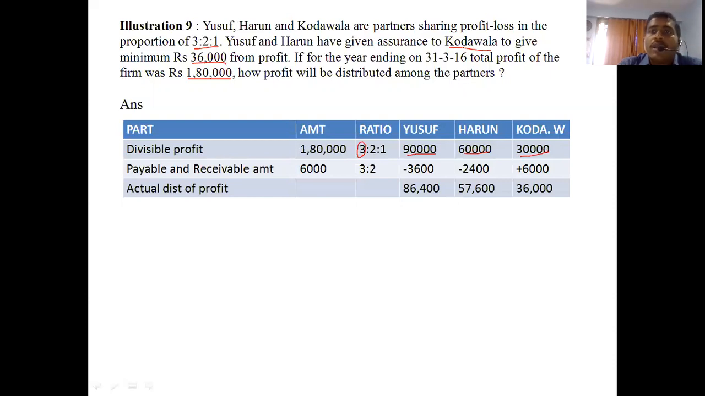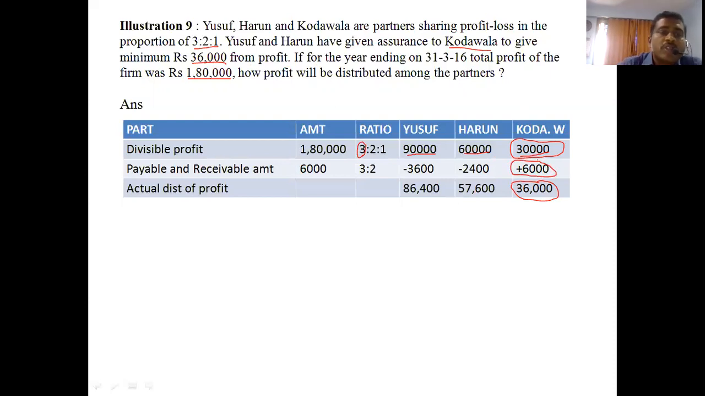How much should Kodawala get? 36,000. How much is he getting? 30,000. So the total amount we have to give to Kodawala is 36,000. So how much extra is to be given? 6,000 extra. That means plus 6,000.